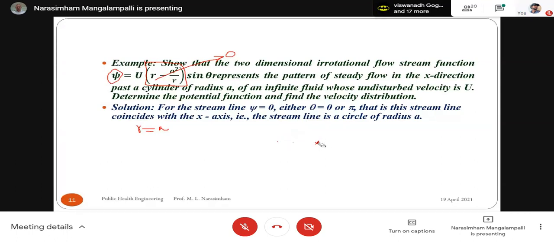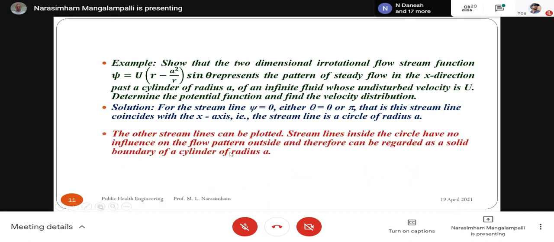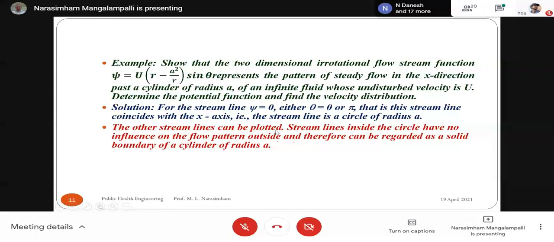You can now draw the other streamlines. The other streamlines can be plotted.